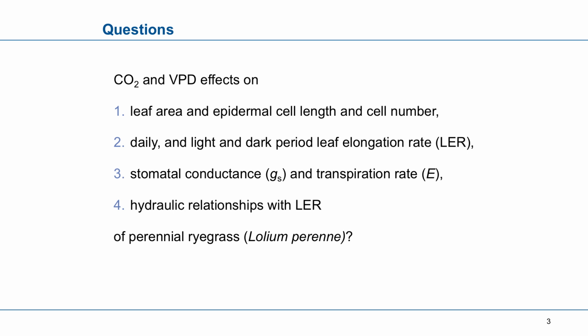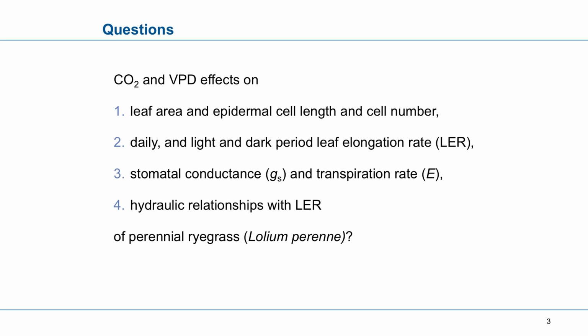So with this scenario, we focus on the effects of CO2 and VPD on different parameters, including the leaf morphology and the leaf morphometry and cell morphometry, the effect on the leaf expansion rate at a daily average, but also considering the differences between dark and light growth, the stomatal conductance and proportionally the evapotranspiration, and the hydraulic relationships that could be having an effect on the leaf elongation rate.